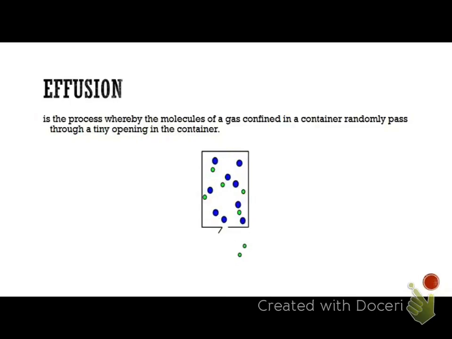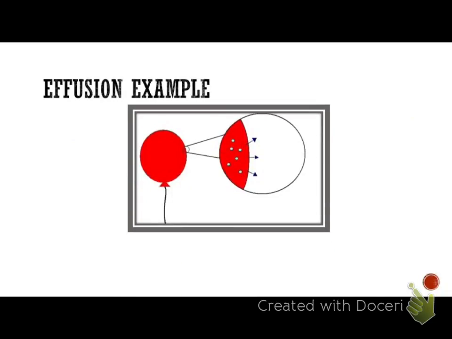Effusion is the process by which molecules escape out of a container through a tiny opening in the container. It might take a while for them to all escape, but eventually, because of the random motion, like they're showing here, they would come out. An example of effusion that we're used to is helium effusing out of the tiny little openings in air balloons faster than air, because helium is lighter. Also, let's say we have a flat tire with a little hole. Eventually the tire goes flat because the particles escape out that hole.